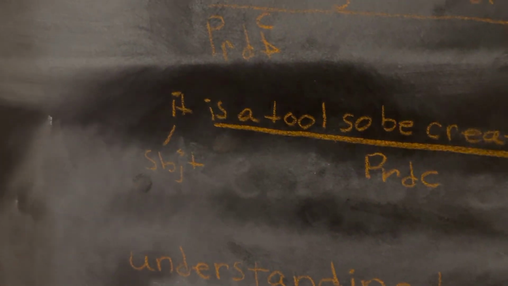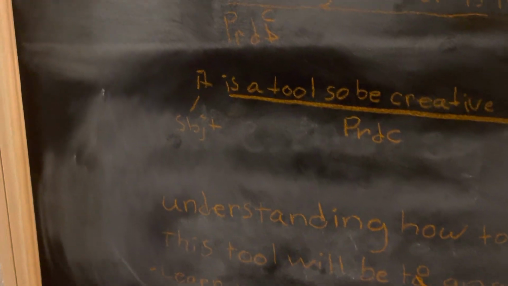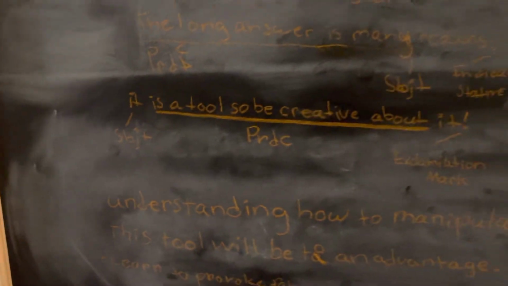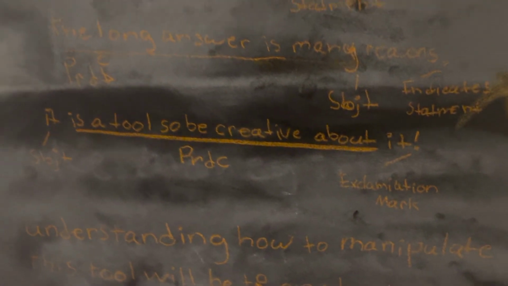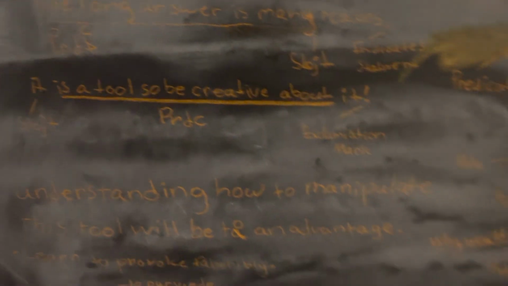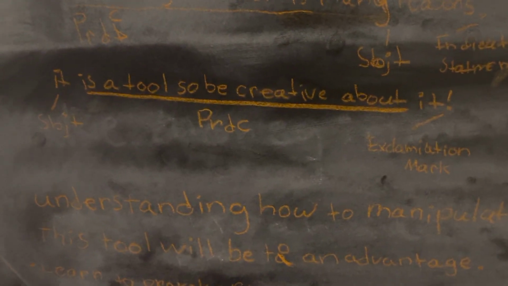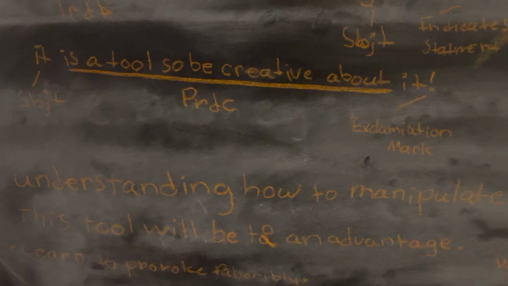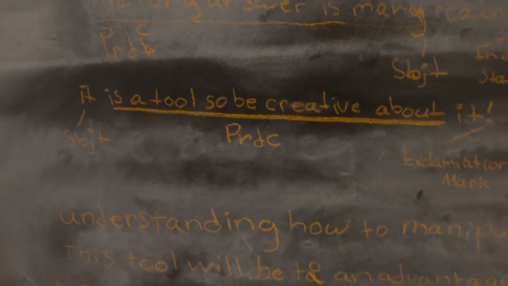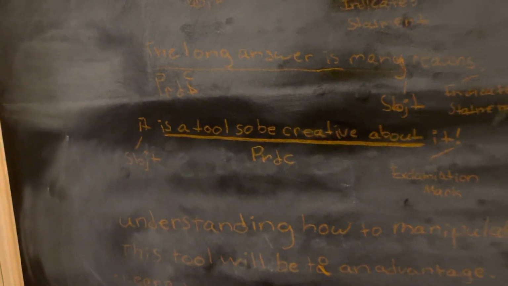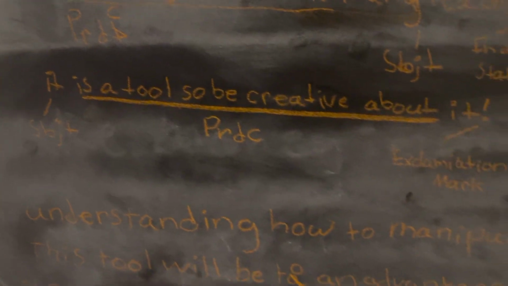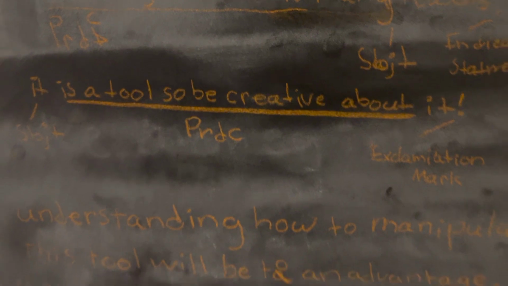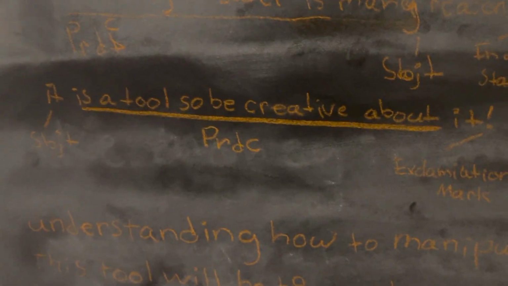So I had the sentence, it is a tool, so be creative about it. I thought that the subject was it. The predicate is a tool, so be creative about it. And then the exclamation mark. The reason I wrote it was because it is a very advanced predicate. To provoke this idea, you would have to be at least pretty deep in conversation by this point. We're very familiar with the person.